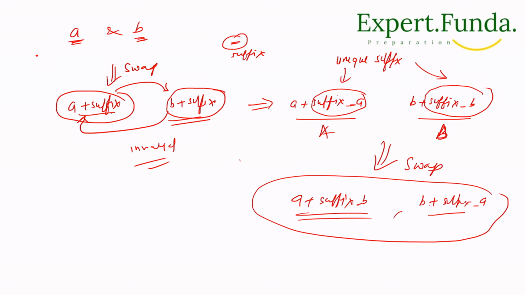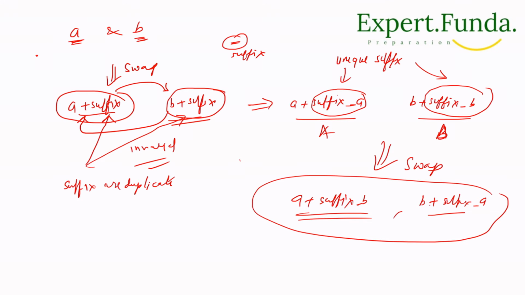So if the suffixes are duplicate, meaning common, both have a common suffix, this is there and this is also there. It means they are not distinct. Suffixes are not distinct, and in that case it will become invalid, right?